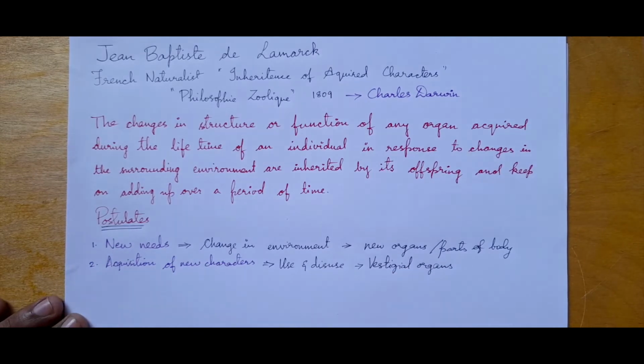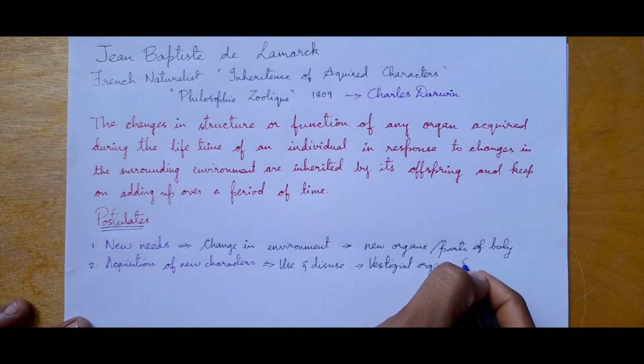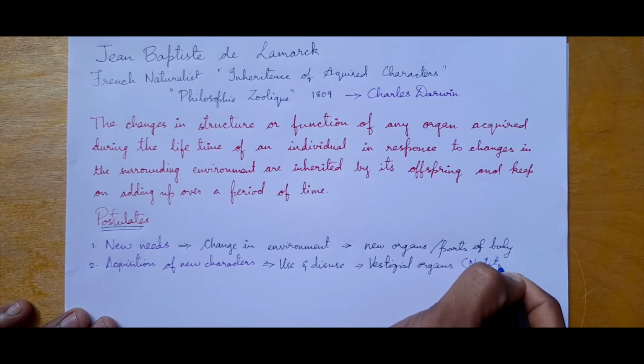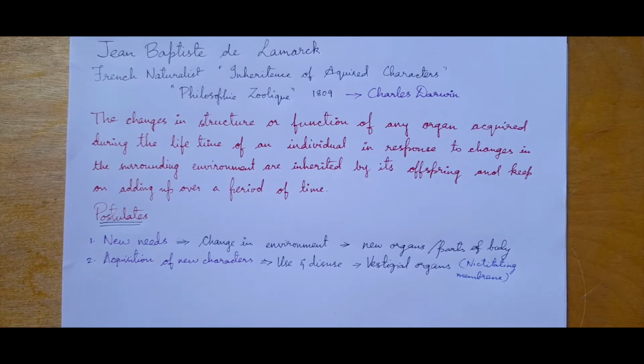Even in a human body we can find some vestigial organs. For example, the nictitating membrane in our eyes. It is near our eyes, and this is considered a vestigial organ. So now we saw the use and disuse theory. Organs which are used much more proficiently develop higher, and those which are not used become vestigial organs.